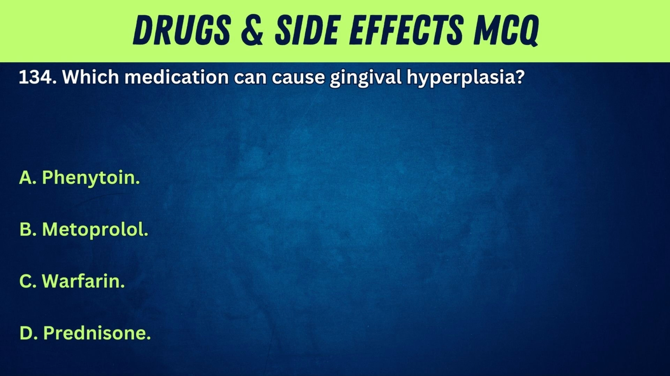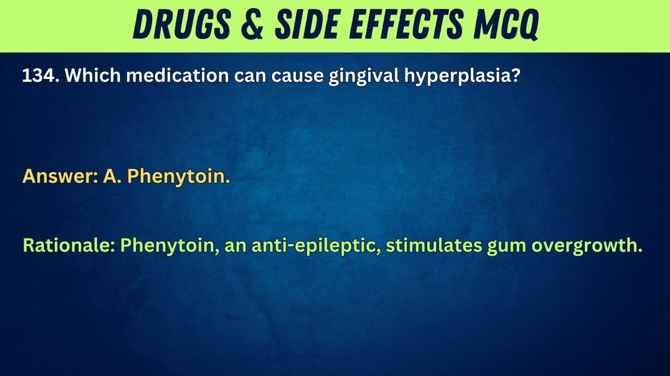134. Which medication can cause gingival hyperplasia? A. Phenytoin. B. Metoprolol. C. Warfarin. D. Prednisone. Answer: A. Phenytoin. Rationale: phenytoin, an anti-epileptic, stimulates gum overgrowth.